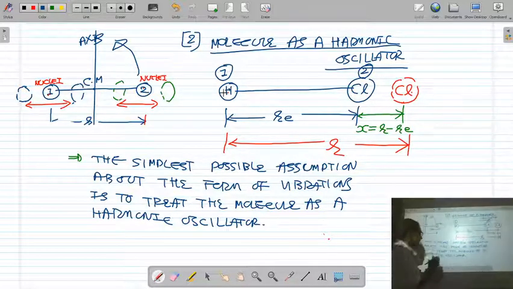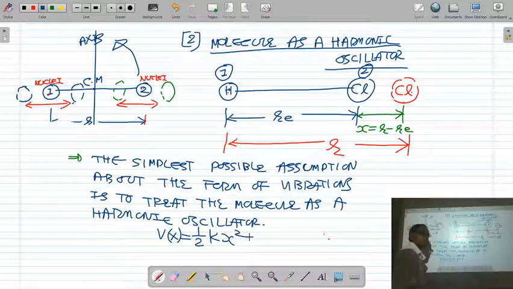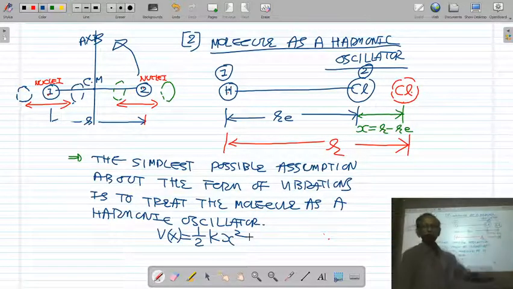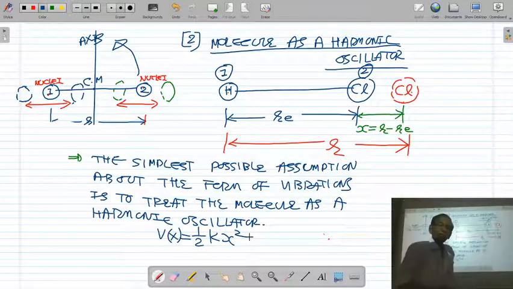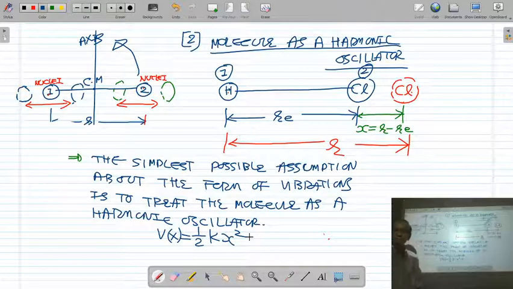Do you know what is the potential energy of a harmonic oscillator? You know very well that the potential energy of the harmonic oscillator is nothing but half kx square. So when the molecule is treated as a harmonic oscillator, we can take the potential energy of the molecule as half kx square.